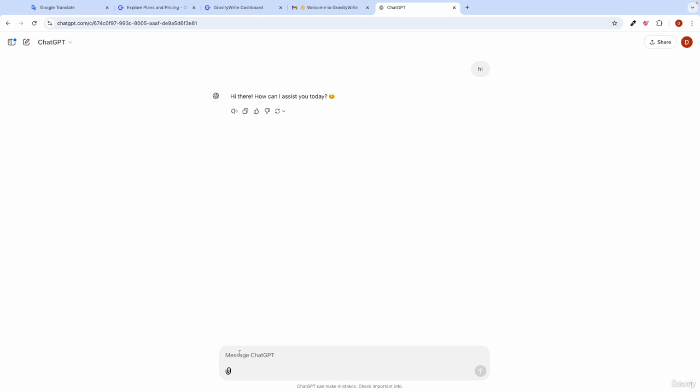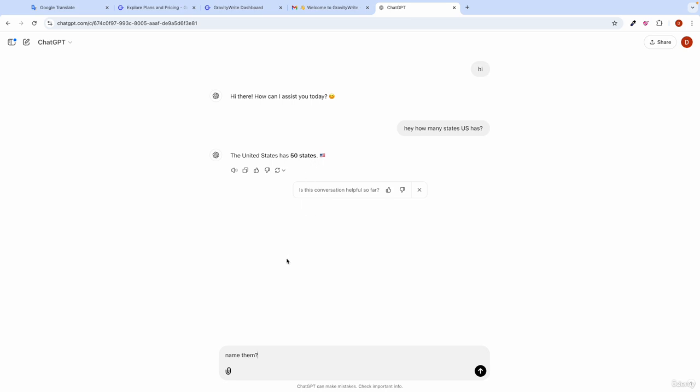It also remembers the past history. Suppose I write, "Hey, how many states does the US have?" It will say 50 states. Now just see, if I write here "name them", my intention is for ChatGPT to write the names of the 50 states.